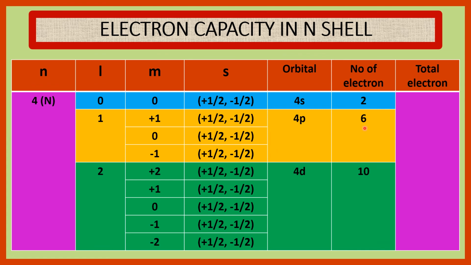For l is equal to 2, m has total 5 values which are plus 2, plus 1, 0, minus 1 and minus 2. For each value of m, s has 2 values, one is plus half, another is minus half. Therefore, s has total 10 values, 5 is plus half and 5 is minus half. Orbital 4d, number of electron 10.